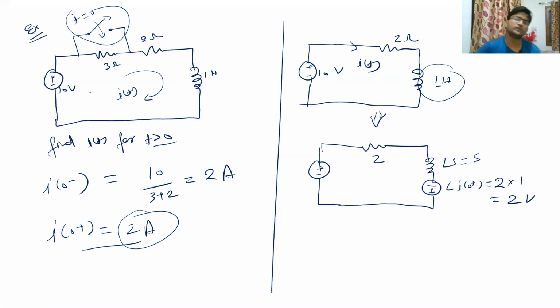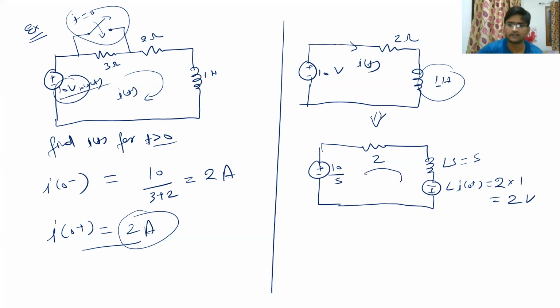Now in this question, let us assume this as a 10 volt into ut. Remember, in that case, we just assumed it as a constant 2 ampere current source in that particular question. Generally, if it is not specified, you can just directly assume it as 10 into ut, or if it is a current source, then whatever the current is multiplied by ut. So in this case, let us take it as 10 upon s, because you know that 10 ut Laplace transform will be 10 upon s. Clear?